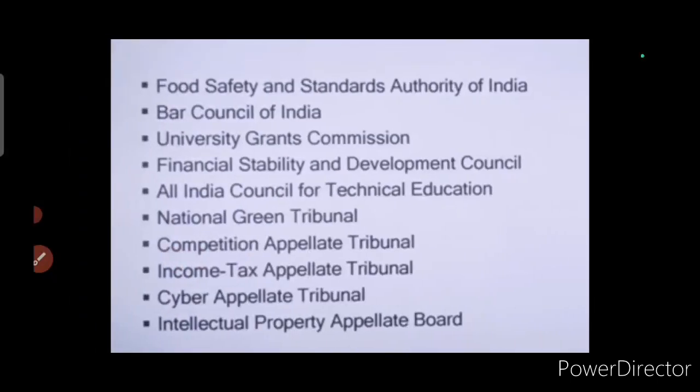Then Food Safety and Standards Authority of India, Bar Council of India, then University Grants Commission, Financial Stability and Development Council, then All India Council for Technical Education, National Green Tribunal, Competition Appellate Tribunal, Income Tax Appellate Tribunal and Cyber Appellate Tribunal, Intellectual Property Appellate Board. So very important, all these topics.